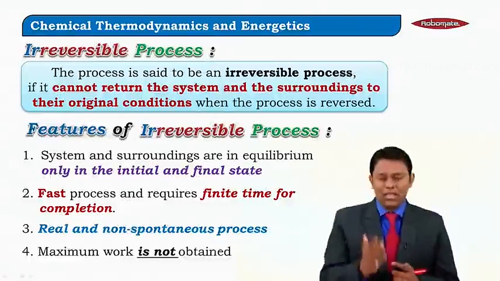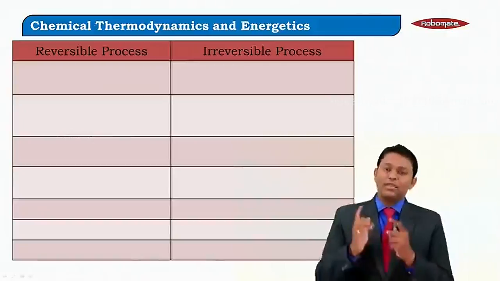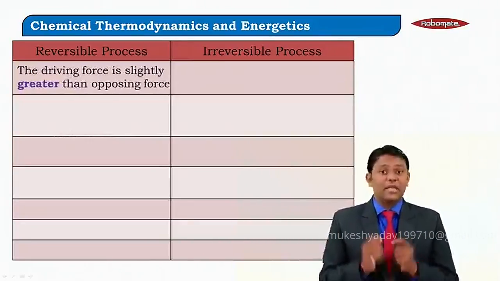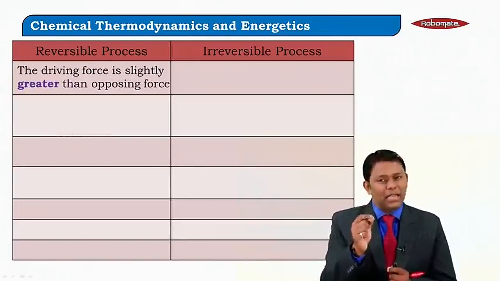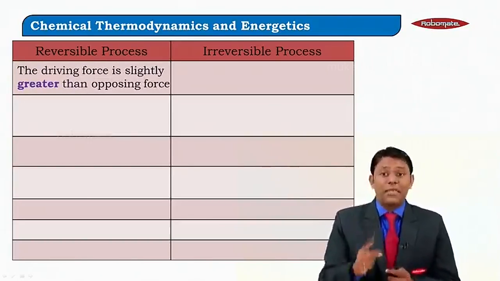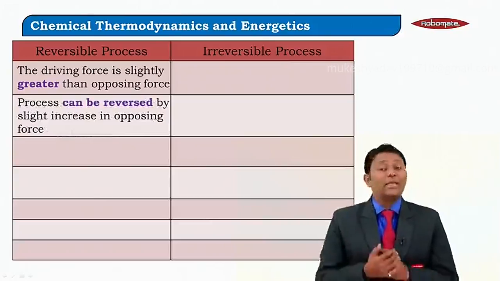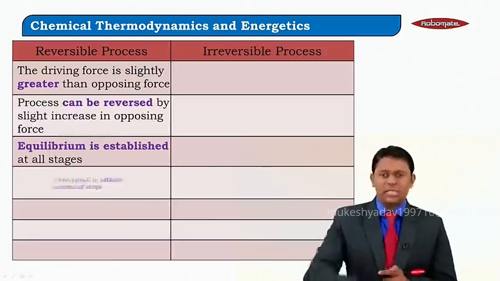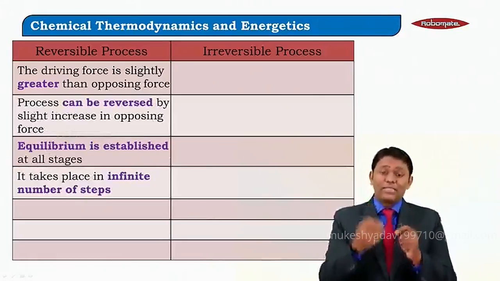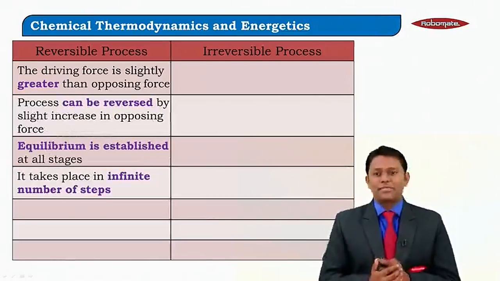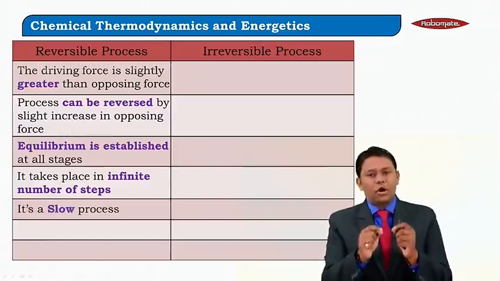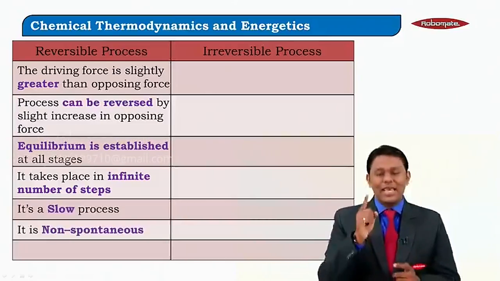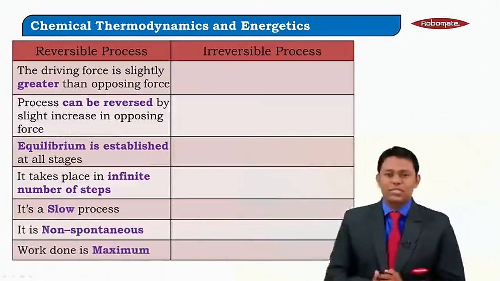Now let's quickly go through the distinction between the reversible process and irreversible process. In a reversible process, the driving force is slightly greater than the opposing force. That means the process can be reversed. That means equilibrium will be established at all stages. That means it will take place in an infinite number of steps. It will take comparatively a long time. That means it is a slow process, it's a non-spontaneous process, and the work done in such situations will be considered maximum.